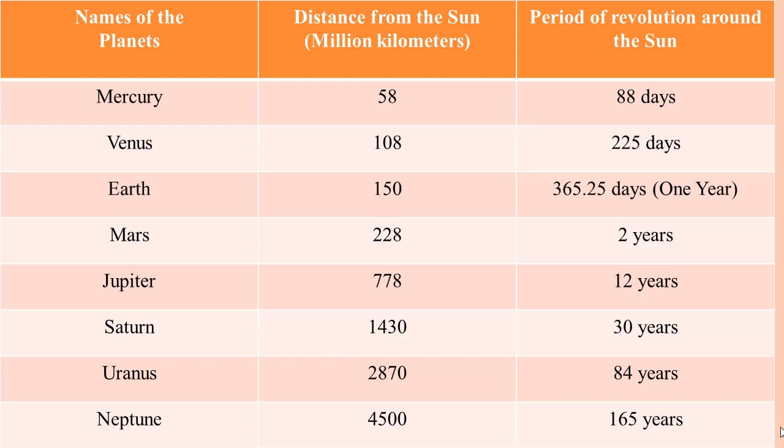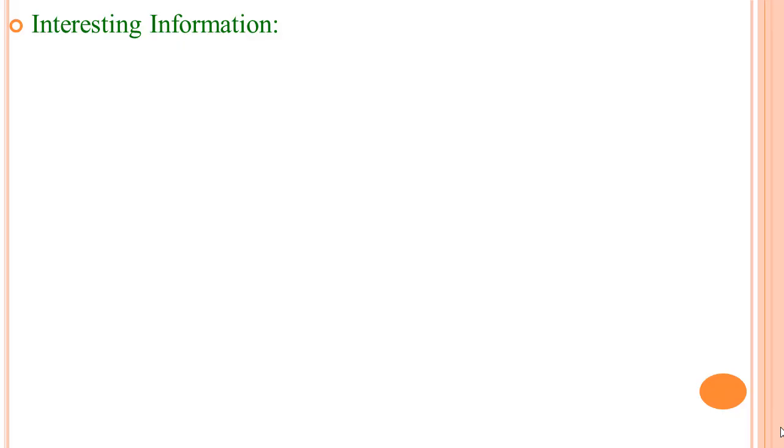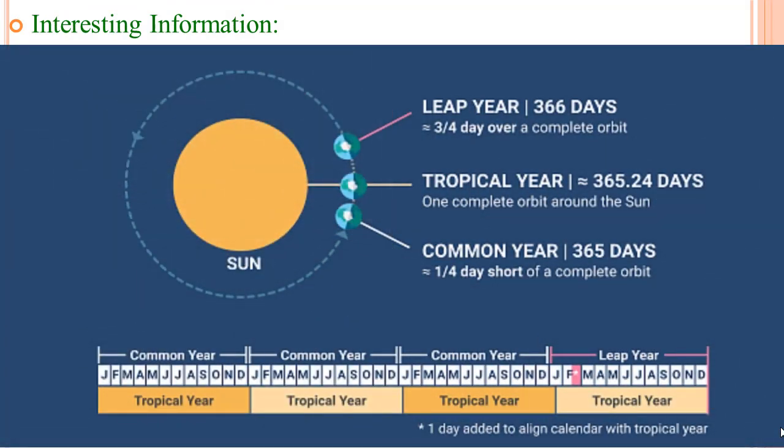Uranus, it is 2870 million kilometers away from the Sun, and it completes its one circle around the Sun in 84 years. And the last, Neptune, it is 4500 million kilometers away from the Sun, and it completes its one circle in 165 earthly years. Another interesting piece of information is about leap year.